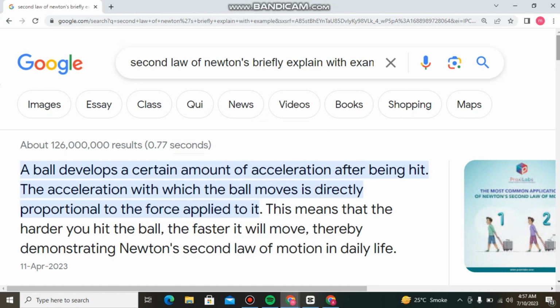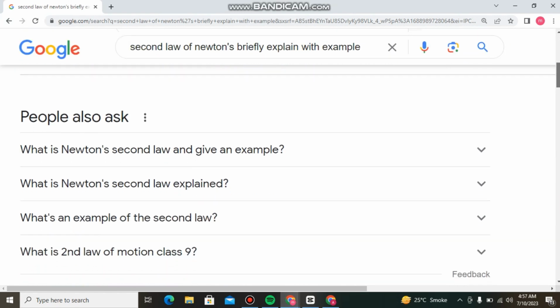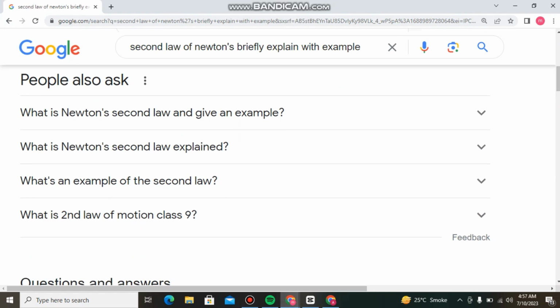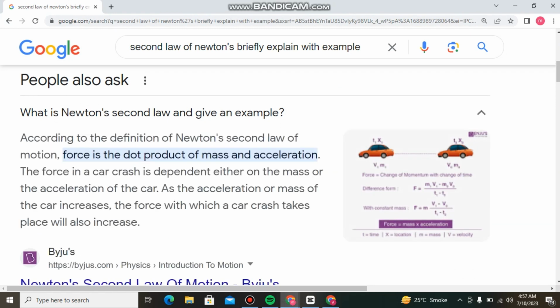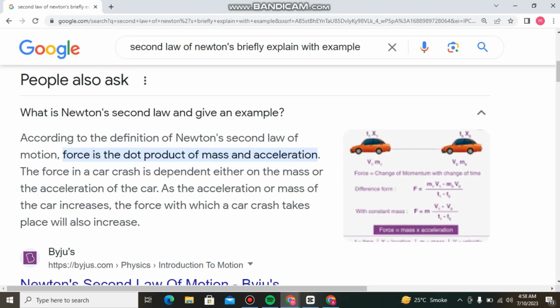So here we have some queries and questions about Newton's second law. What is Newton's second law? Give an example. According to the definition of Newton's second law of motion, force is the product of mass and acceleration. You can see in the diagram, you can understand this. The force in a car crash is dependent on either the mass or the acceleration of the car. As the acceleration or mass of the car increases, the force with which a car crash takes place will also increase.